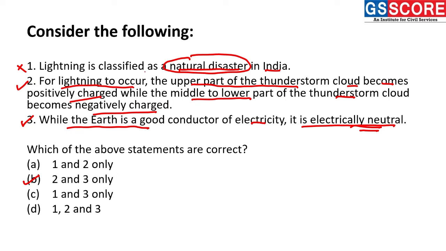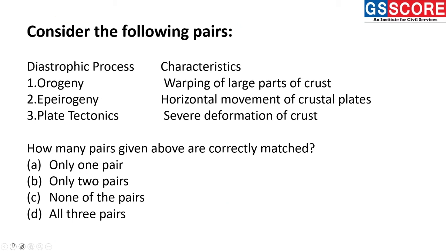As lightning is not yet classified as a natural disaster in India. Okay, moving forward to our next question. We have the question about the diastrophic processes, and their characteristics. So consider the following pairs, the diastrophic processes with their characteristics.